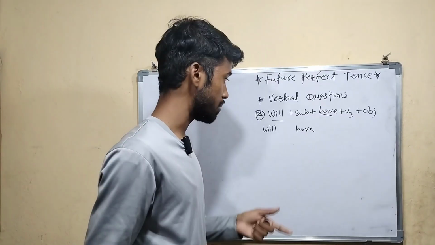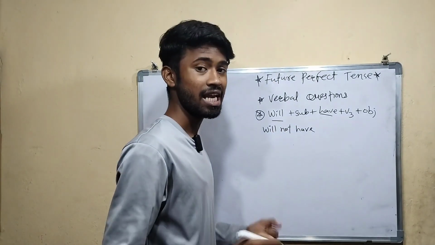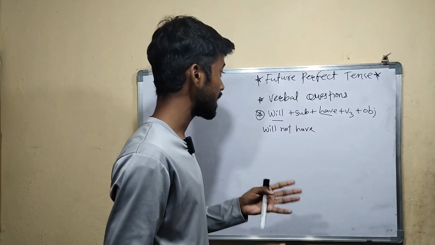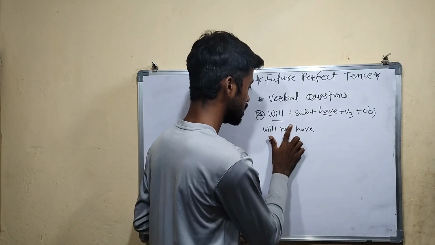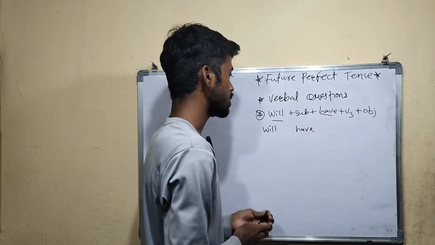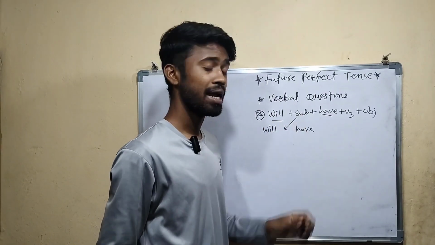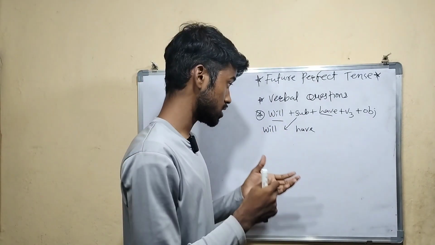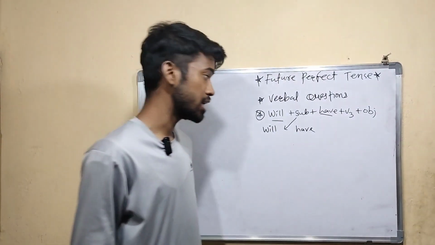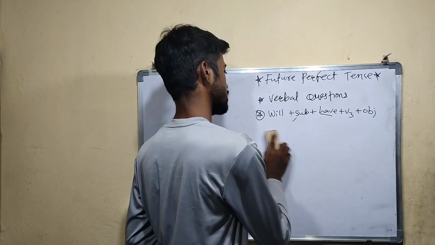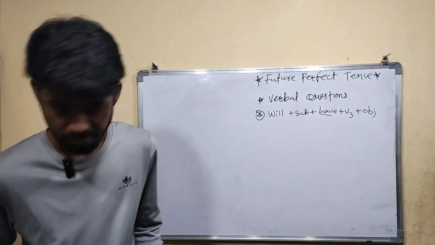Okay, whenever we frame a negative sentence, you have to place the not in between. And whenever you are framing any WH question or verbal question, the subject will come in between. Here will is there, have is there, and in between the subject is there. So this is the structure English follows in questions, or you can say in interrogative sentences. If you understand it like this, it is very good for you and easy to remember.